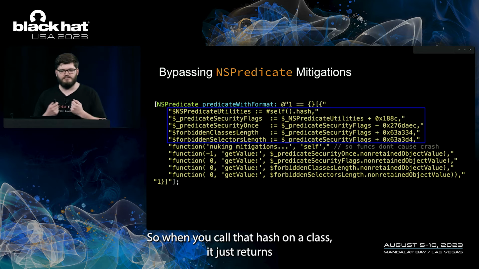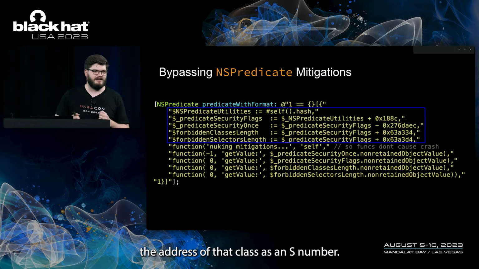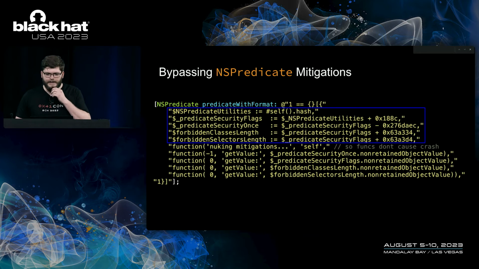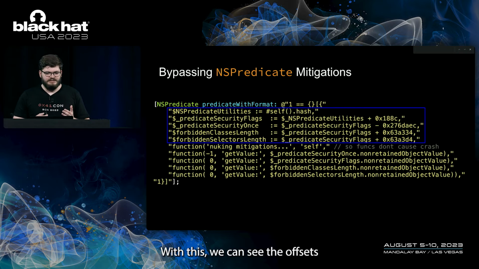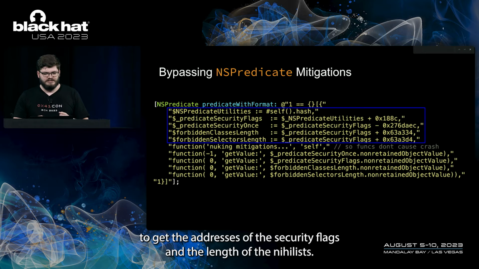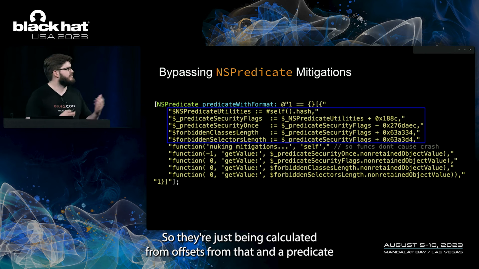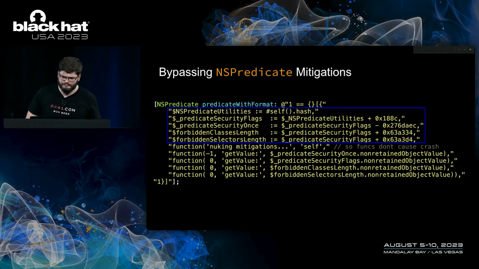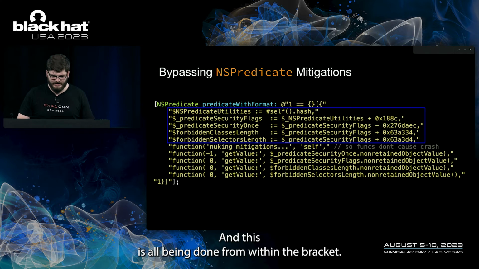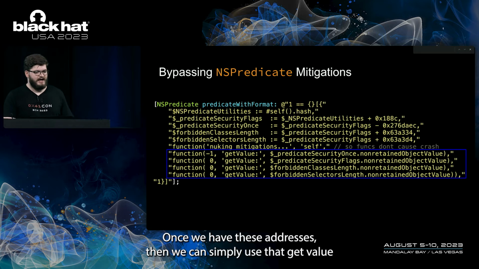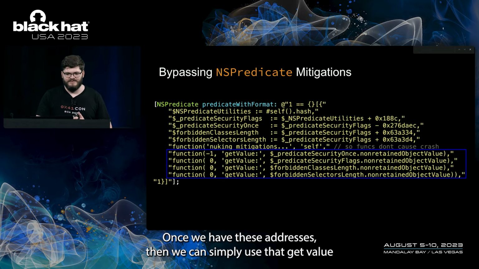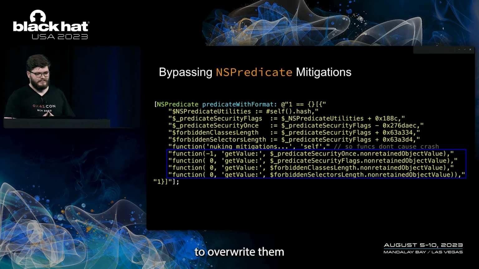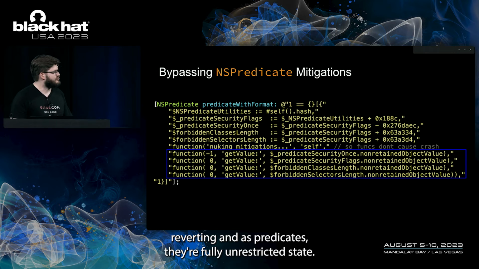When you call .hash on a class, it just returns the address of that class as an NSNumber. With this, we can see the offsets to get the addresses of the security flags and the lengths of the denylists. They're just being calculated from offsets from that NSPredicateUtilities class, and this is all being done from within the predicate. Once we have these addresses, we can simply use getValue to overwrite them, reverting NSPredicates to their fully unrestricted state.